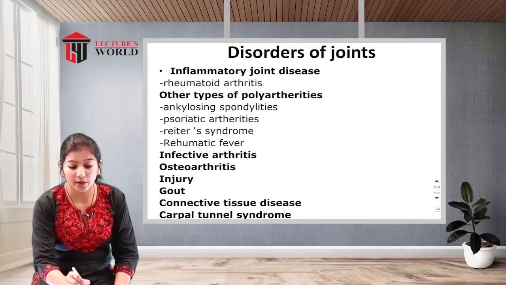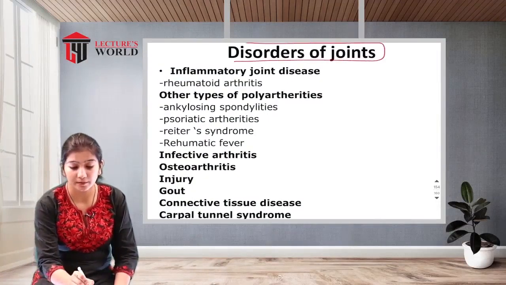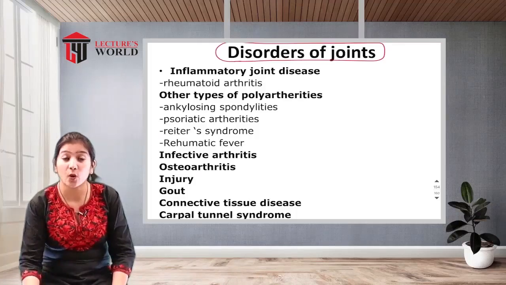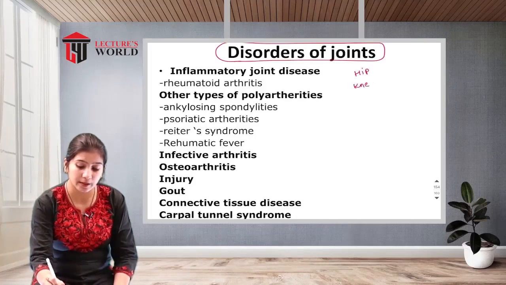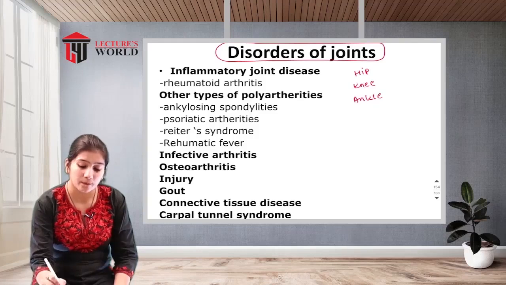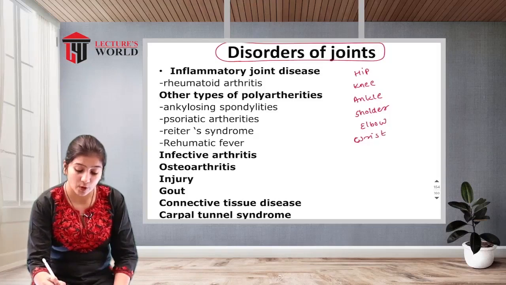Next are the disorders of joints. As we have seen, there are so many joints, like hip, knee, ankle, shoulder, elbow, wrist, and joints in the skull.